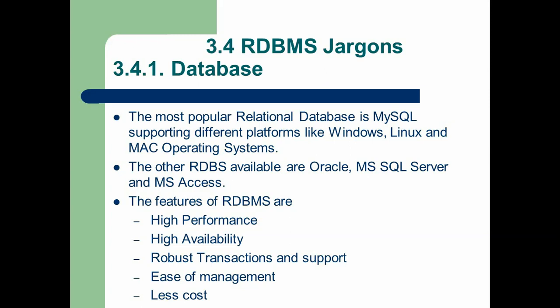Other than MySQL, Oracle, MySQL Server, MS Access are the popular RDBMS software. Some of the important features of RDBMS software are high performance, high availability, robust transaction support, ease of management and less cost. So these are some of the features of RDBMS.